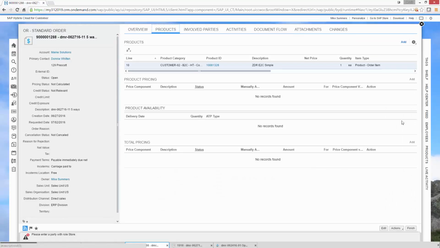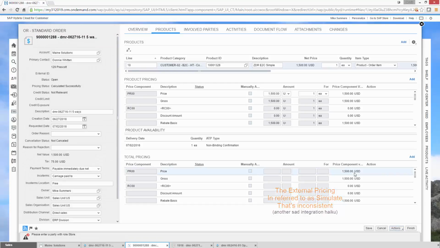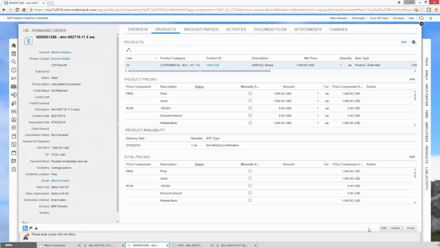There's no further follow-up on it yet, to my knowledge. Take a look in here at the products. Can add more products. We can refresh it. We can do it for a list. We can simulate to get some pricing, I believe is what simulation does. And there it went and pulled in pricing from ERP, which I find astonishing since this is a Cloud for Customer quote. Well, not entirely. That makes some sense.